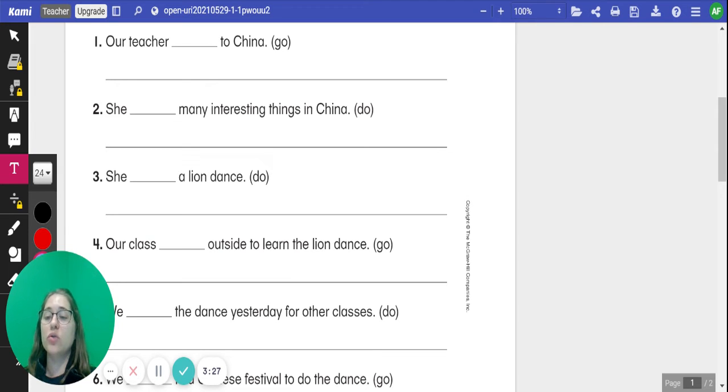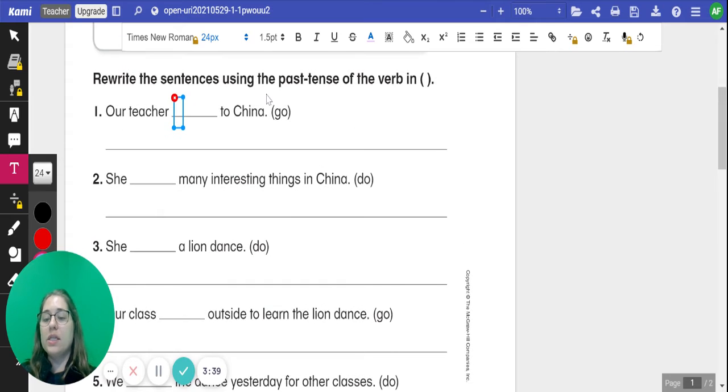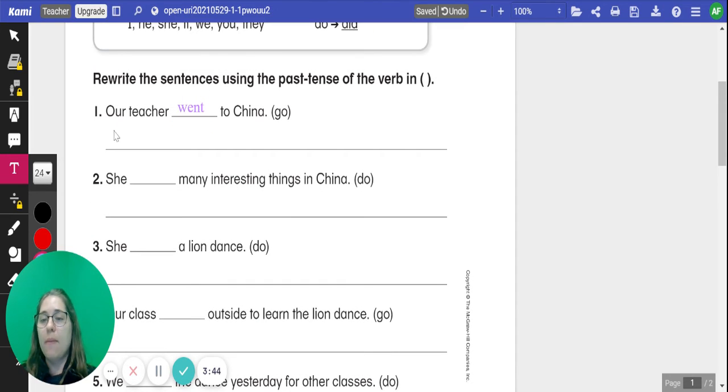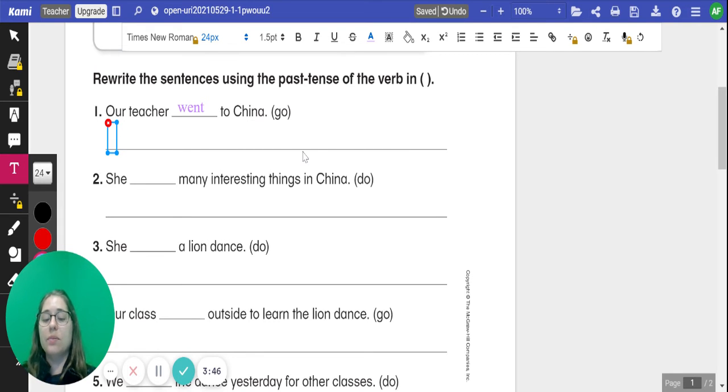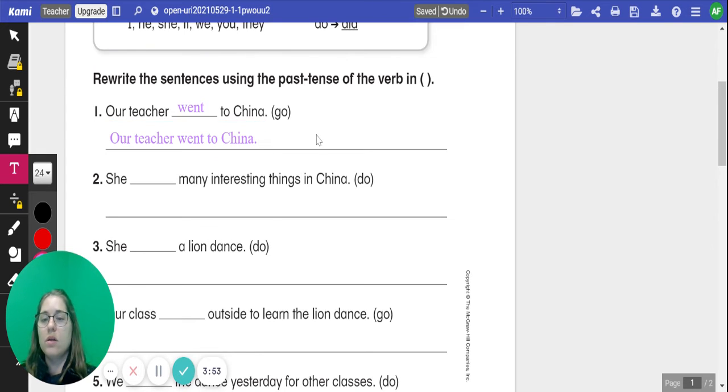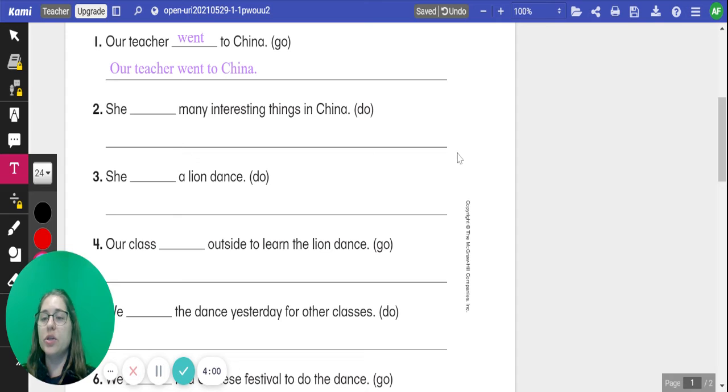I'll do number 1 and 2 with you, and then you will do 3, 4, 5, and 6 on your own. Number 1, our teacher blank to China. Our verb is go. If we are putting that in the past tense, we would say went. Our teacher went, W-E-N-T, to China. Next to number 1, we're going to write that complete sentence. The past tense of go. Pause the video anytime if you need to.